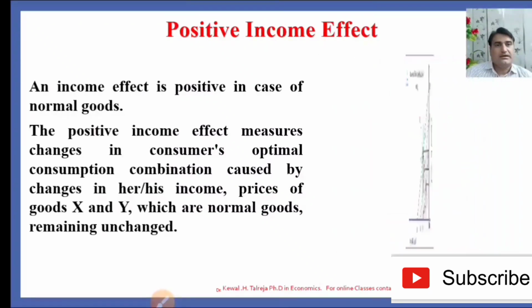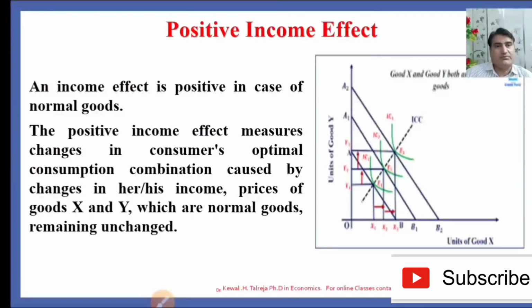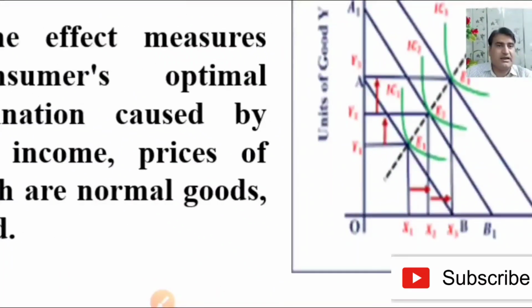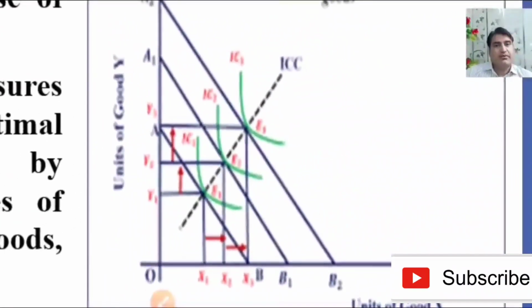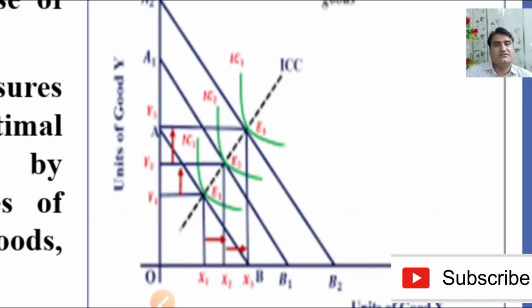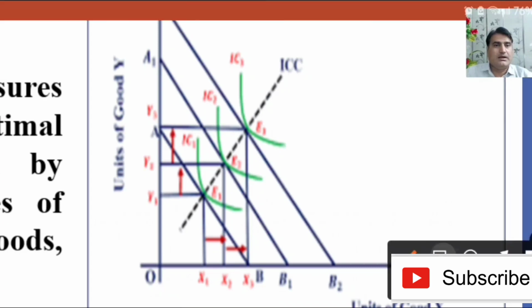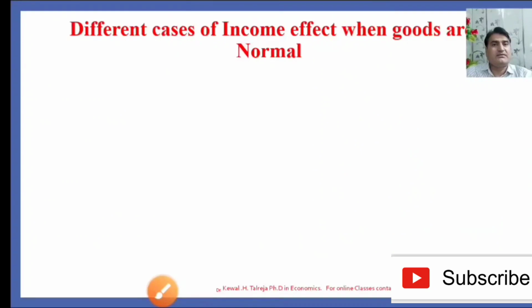So here you can see that positive income effect means when the consumer is in equilibrium at point E1, the consumer purchases X1 units of commodity X and Y1 units of commodity Y. As the income of the consumer increases, the consumer purchases both goods in increased quantities, Y2 and X2. So to find the income effect, the difference between X2 and X1 is the income effect. When the income effect is positive, different cases of income effects are possible when goods are normal.